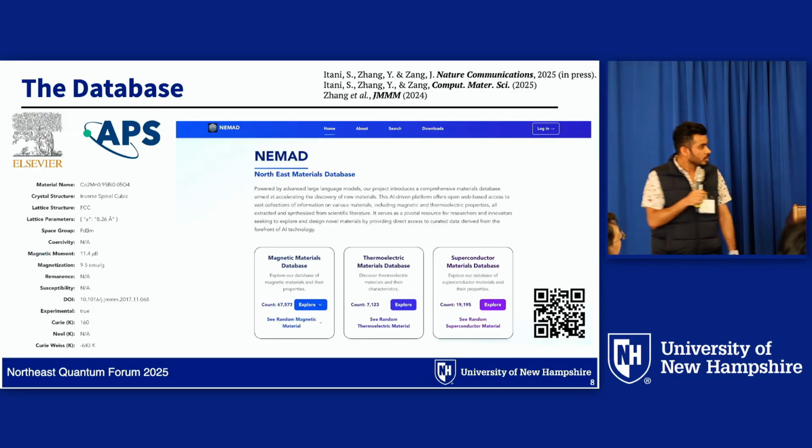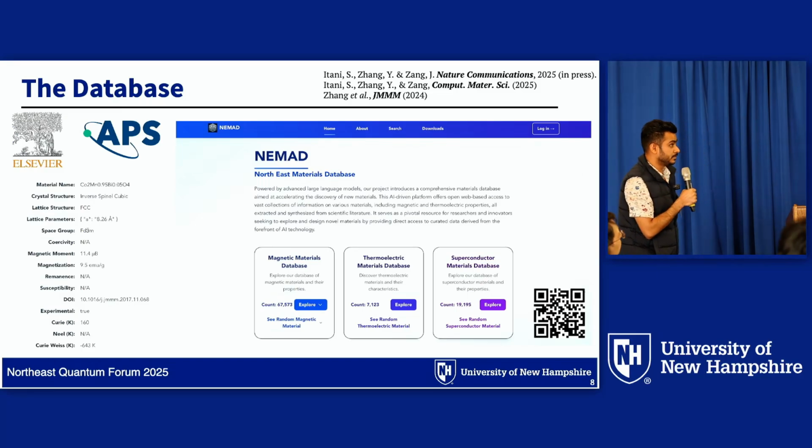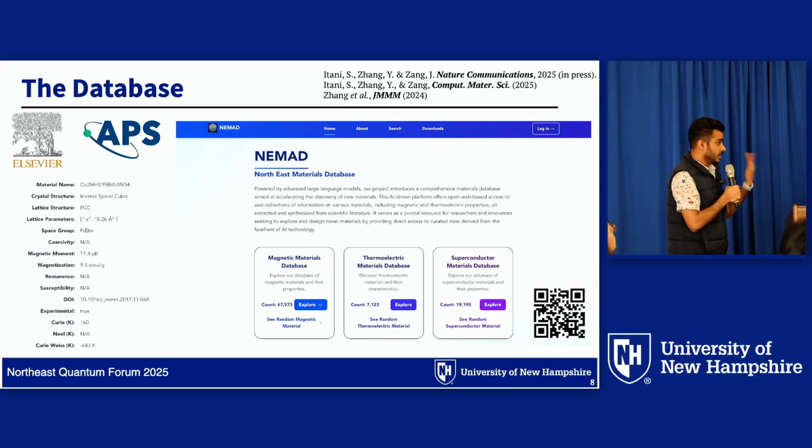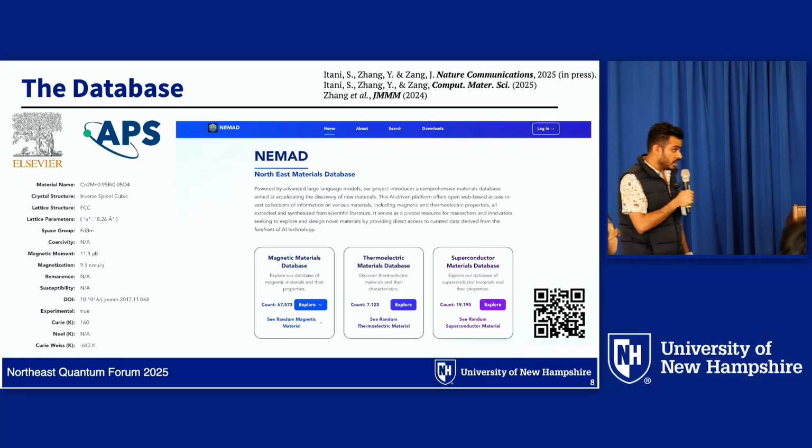So in this way, we build 3 different databases: a magnetic material database, a superconductor database, and a thermoelectric material database. And this is the magnetic material database, which is, I think, the largest experimentally made database at this point. For the superconductor, I think we only uploaded 19K data here, but we have more than 40,000 data entries for the superconductor also.